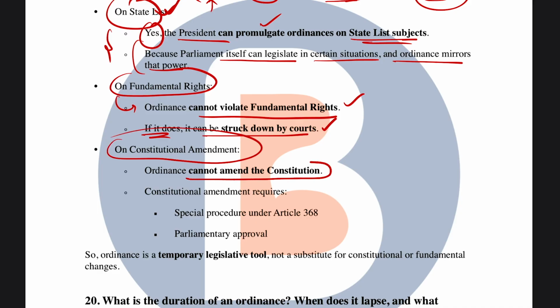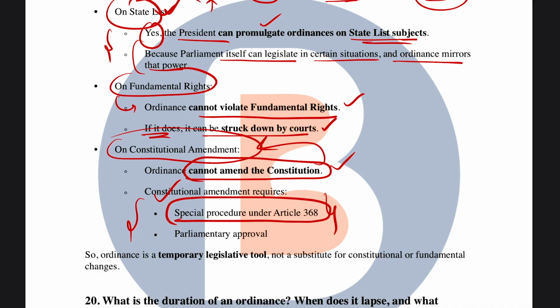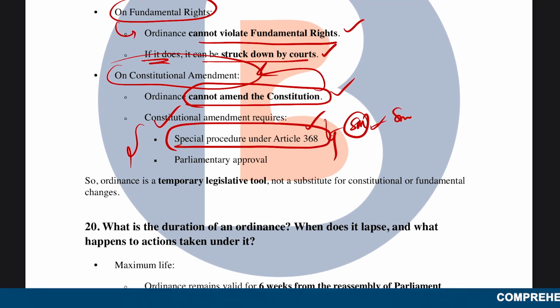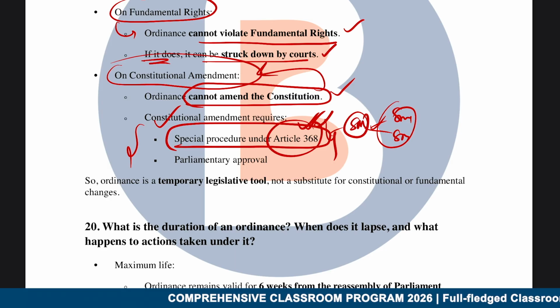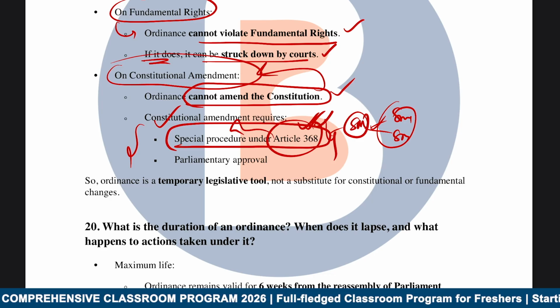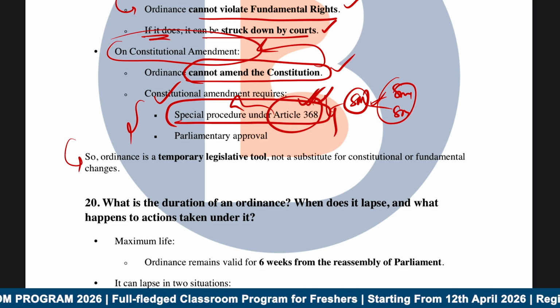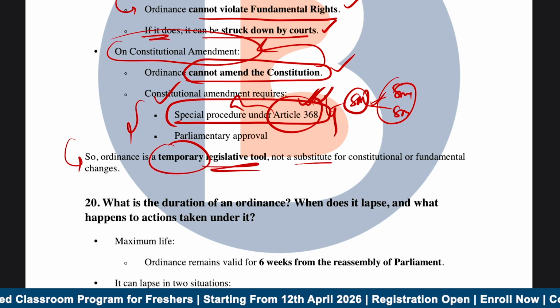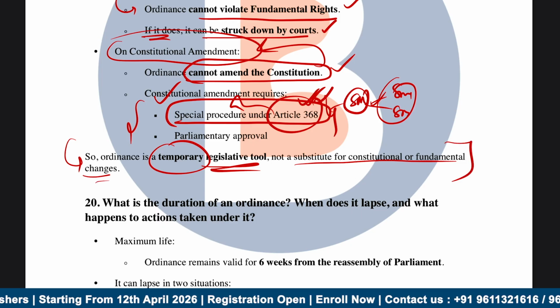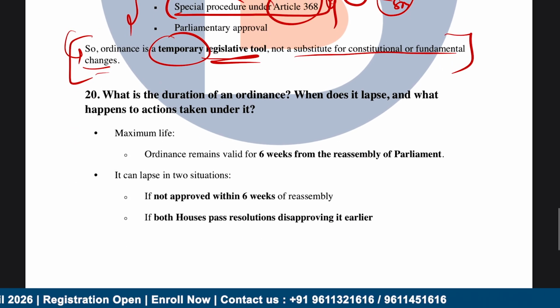Judicial review is still applicable. And in terms of constitutional amendment, an ordinance cannot amend the constitution. So an ordinance cannot be issued to amend the constitution, because constitutional amendment can happen only under certain restrictions. First, it has to happen only through the special procedure under Article 368, with a special majority, right? In fact, even amendment can happen through simple majority, special majority, and all of that. But however, it has to happen under Article 368 of the Constitution, which has certain special procedures. And basically, the idea is that an ordinance is a temporary legislative tool and not a substitute for constitutional and fundamental changes.